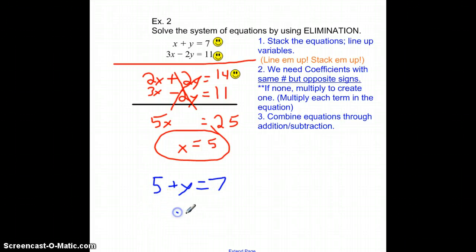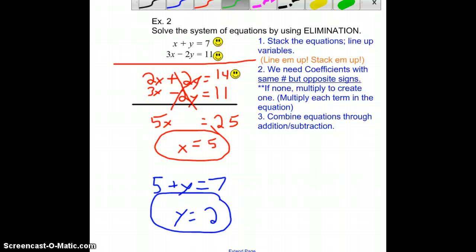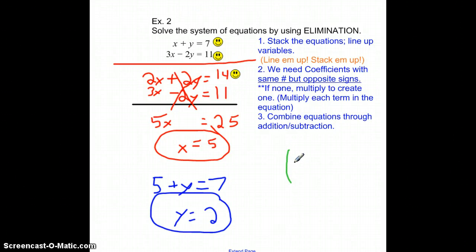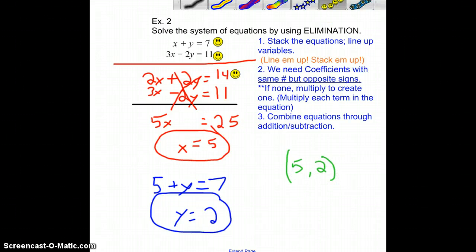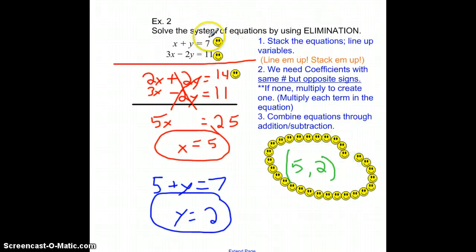Subtract 5, y is going to clearly be 2. So let's rewrite it the right way, in xy terminology, 5, comma 2. So again, these are 2 lines, and they intersect at this point, 5, 2.